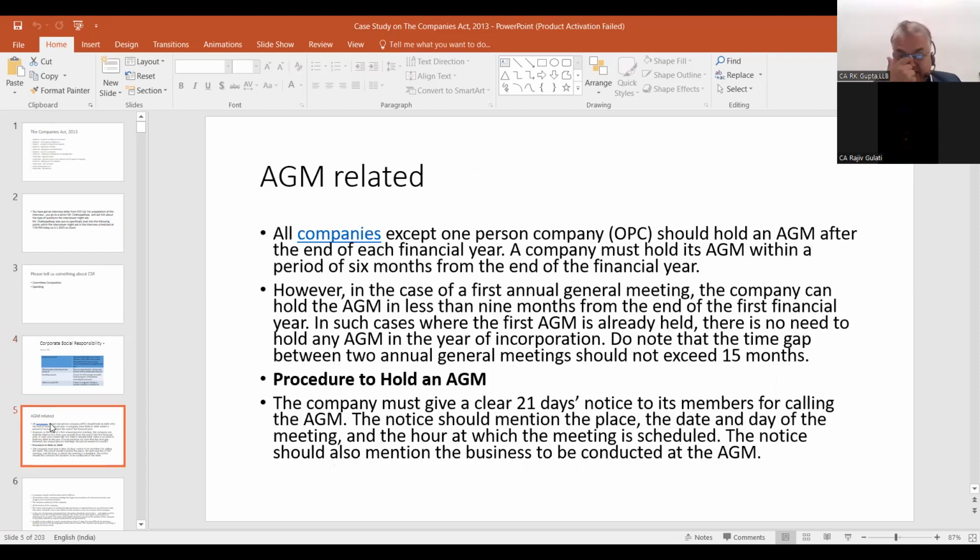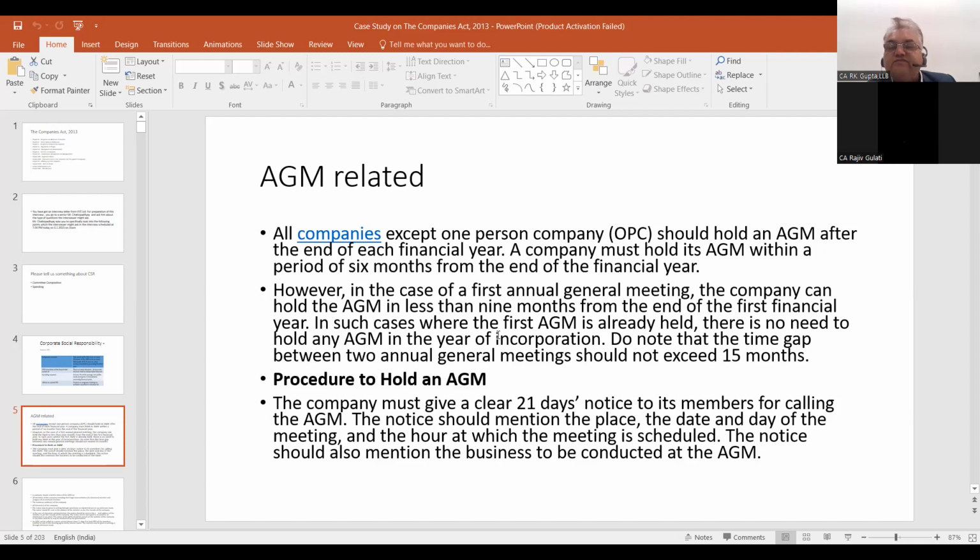Now regarding this AGM, AGM also is a very important concept. All companies except OPC should hold an AGM at the end of each financial year. A company must hold its AGM within a period of 6 months from the end of the financial year. However, in the case of the first annual general meeting, the company can hold the AGM within 9 months from the end of the first financial year.